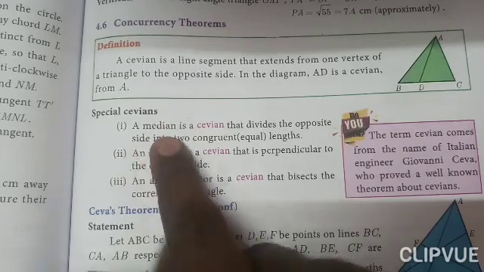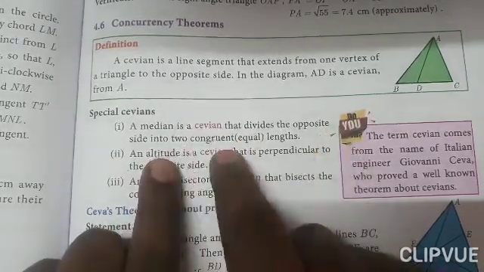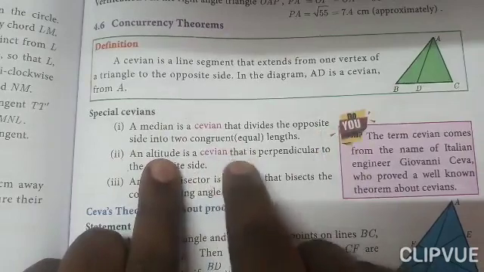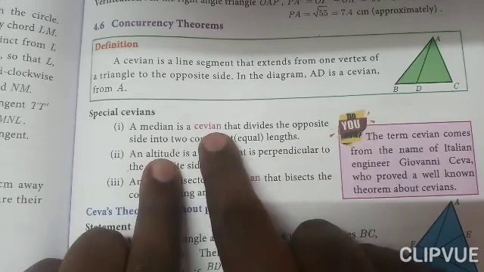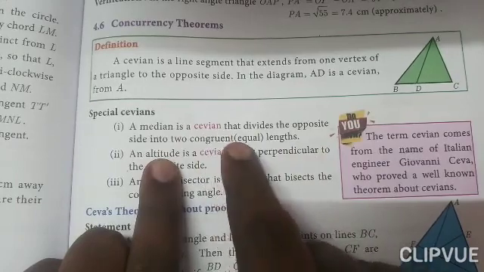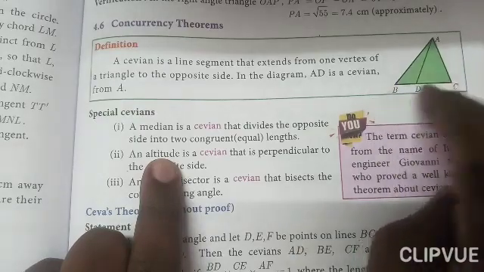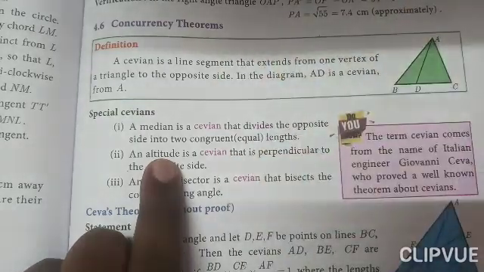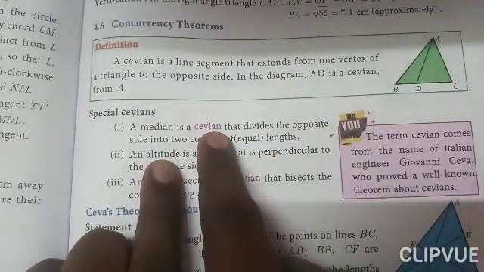The first one, a median, is a Cevian that divides the opposite side into two congruent or equal lengths. What is meant by median? It is a line segment drawn from the vertex to its opposite side. It divides the opposite side into two equal segments or lengths. So median is one of the Cevians.